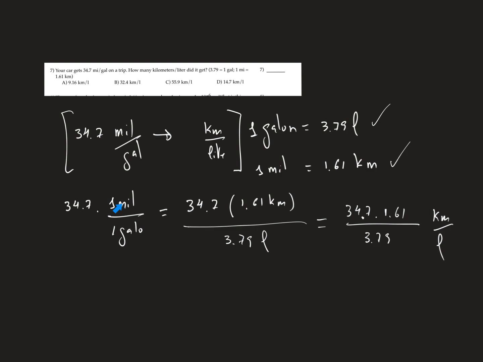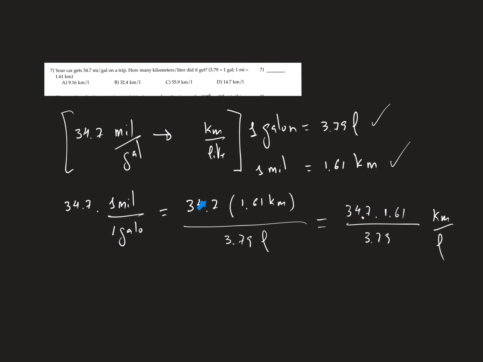This is the initial information, the same one. Now I will substitute 1 mile by its equivalent. 1 mile is 1.61 kilometers, so instead of writing 1 mile, I will write 1.61 kilometers. Instead of writing 1 gallon, I will write the equivalent, 3.79 liters.